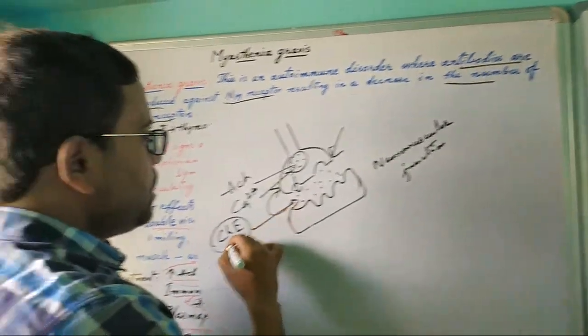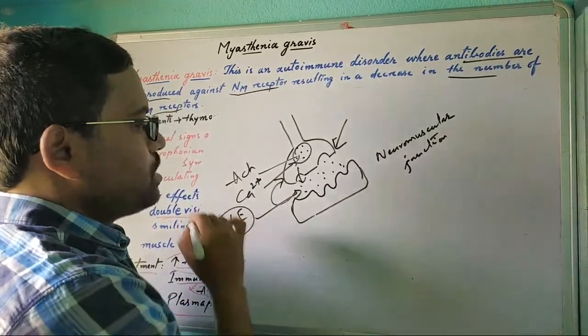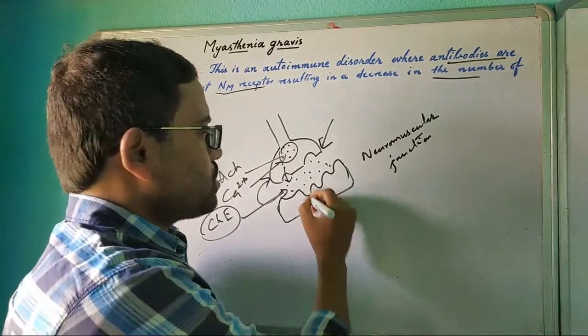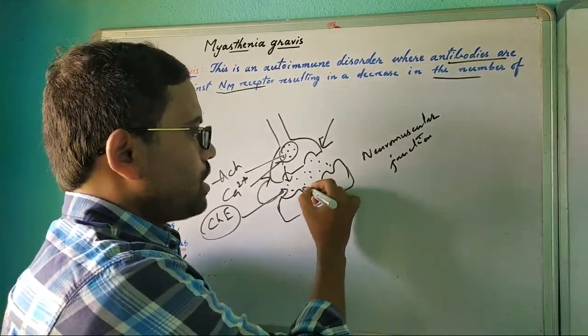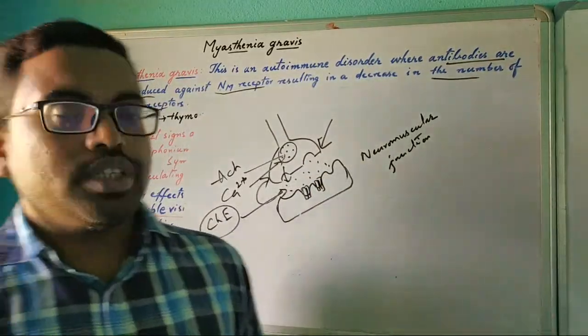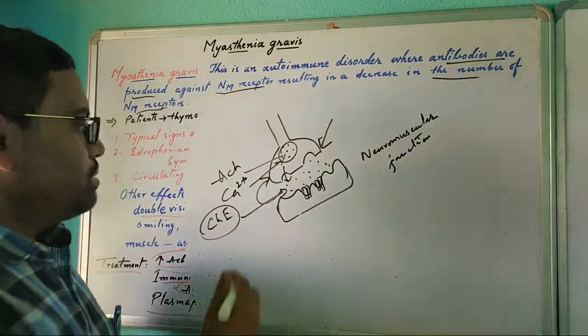So if cholinesterase is destroying these neurotransmitters, then there is no contraction, right? There is no contraction, because acetylcholine is responsible for contraction of the muscle.